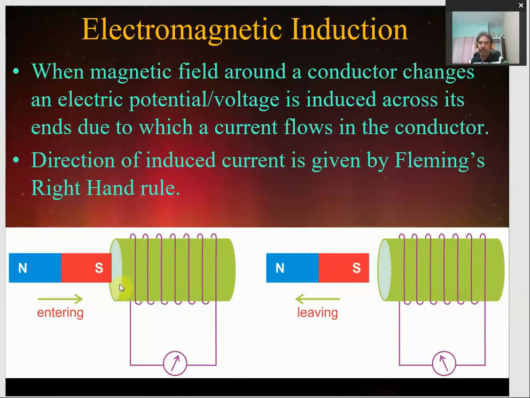around a coil or a current carrying conductor changes, an EMF, or we can say an electric potential, is set up across the coil, so that the current starts flowing in the coil. In that sense, the meter, here we use the galvanometer, shows the presence of even very small currents in the circuit. So this needle shows some deflection, which means that there is some current flowing in the coil. So this is just the basic understanding of what electromagnetic induction is. The only thing we require is the change in the magnetic field around the conductor.